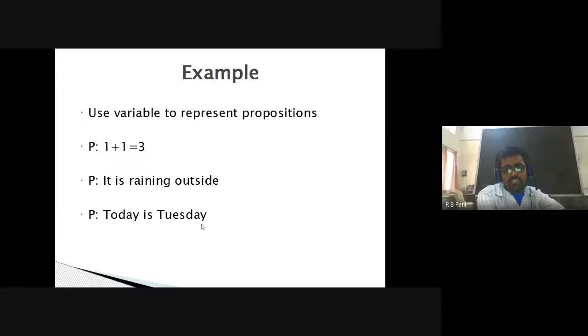If I had read this statement yesterday, then this statement could have become true. For that particular instance, it can have any value. But for now, today, this statement is false.